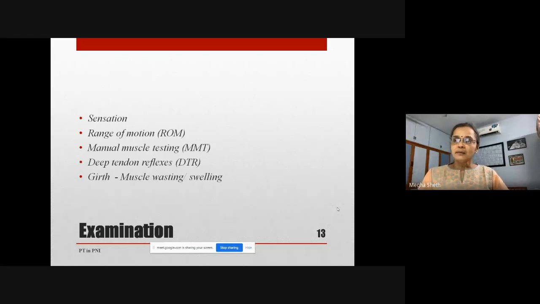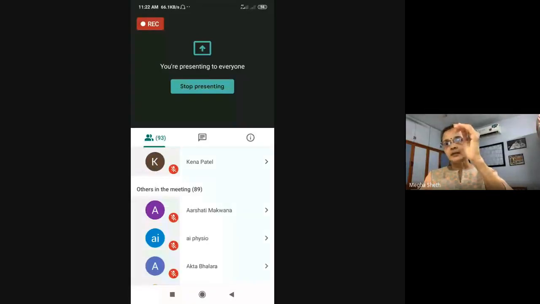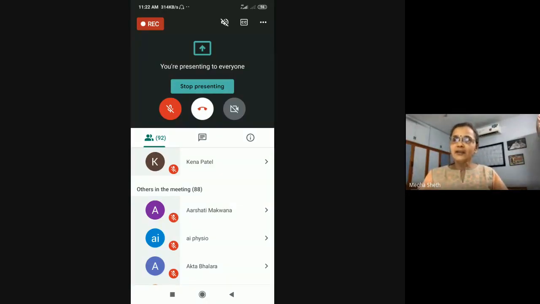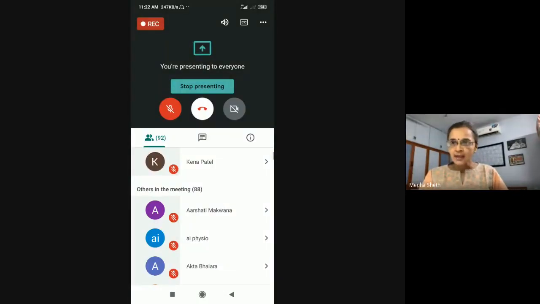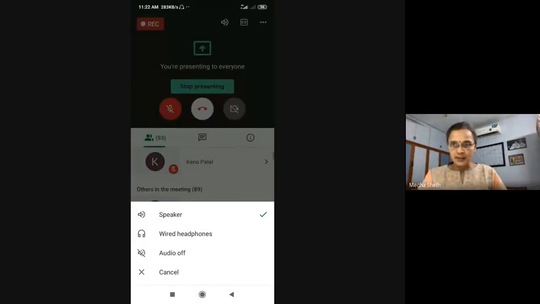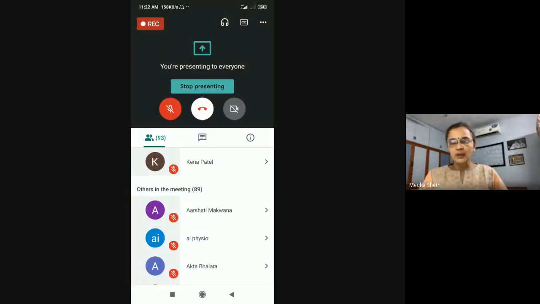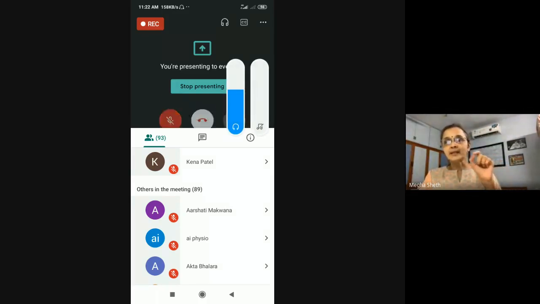So MMT, the person needs to be really careful, because trick movements, you don't need to teach a patient trick movements. You are just asking him to make a fist. Just doing this is going to try and tell you that the flexors are probably a grade 1 when they were actually 0. Okay. So whenever in doubt, you should be giving the lower grade, and then as time goes by, if it was 1, it's going to go from 1 to 2, and so you are going to get recovery also taking place. So be very careful about trick movements when you are doing MMT, and the question is always between whether it is 0 or 1.